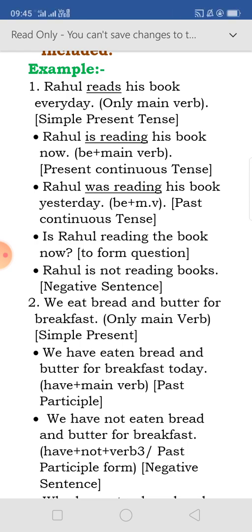Next, it helps to make questions also. Is Rahul reading the book now? It is helping to make the question. Next, Rahul is not reading books, it is a negative sentence. So now we can say that helping verbs help us to change the tenses, make the questions, and make the negative form.